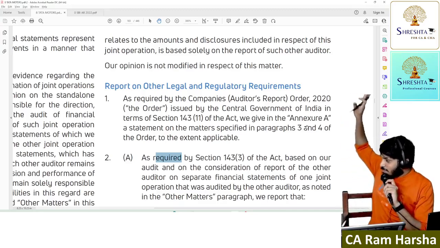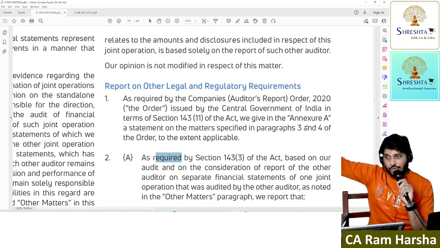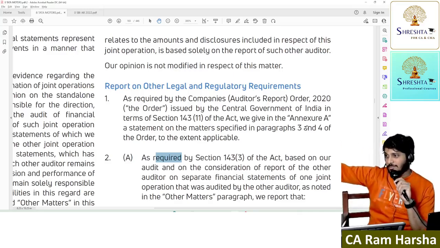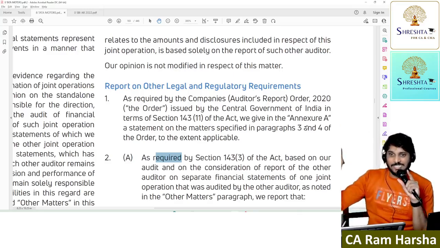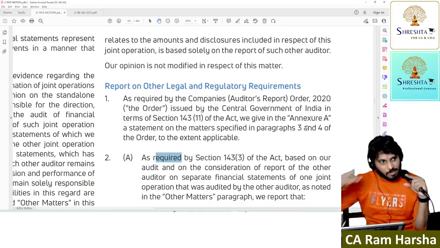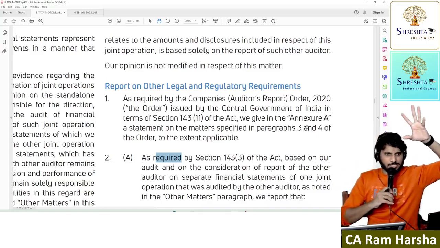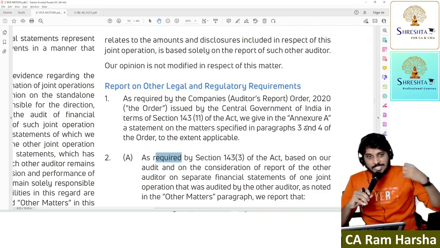There are many who are much more experienced than me in the field, in audit. Getting it? The only reason I got 4.5 lakh views within the past 1 month, in the past 1 year, is the content quality. If the content is very strong, if you understand, understanding means this. Even now I still have some 5% clarity missing on a few topics. Still I'm discussing, still I'm discovering.